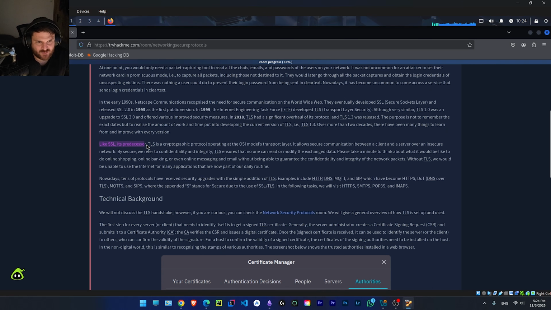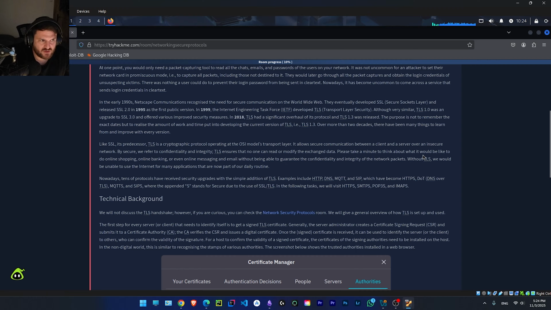Like SSL, its predecessor, TLS is a cryptographic protocol operating on the OSI model's transport layer. It allows secure communication between a client and a server over an insecure network. By secure, we refer to confidentiality and integrity. TLS ensures that no one can read or modify the exchanged data.